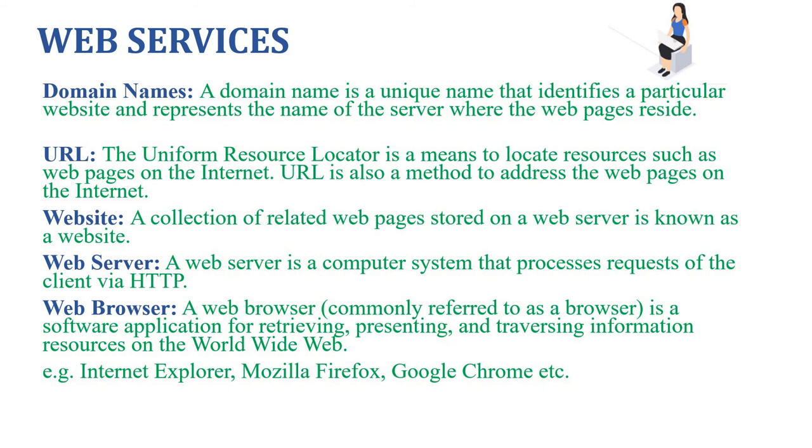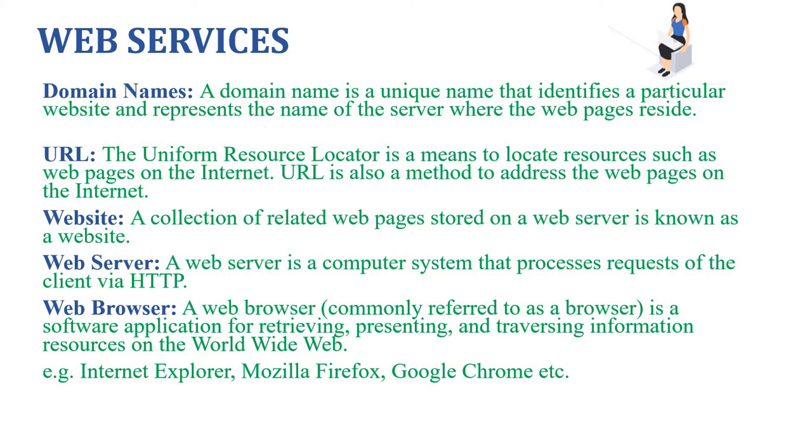Domain names. A domain name is a unique name that identifies a particular website and represents the name of the server where the web pages reside. To communicate over the internet, normally we can use IP addresses, but it is not possible to remember the IP address of a particular website or a computer every time. So domain names make it easier to resolve IP addresses into names.